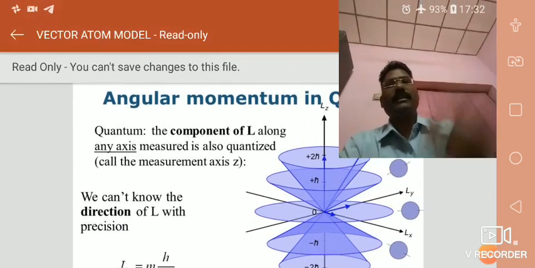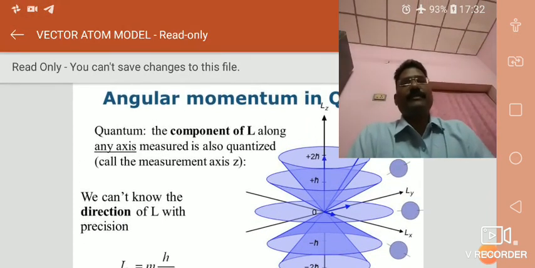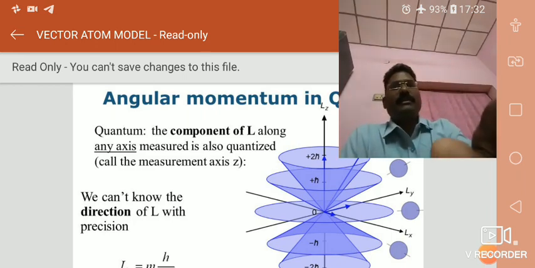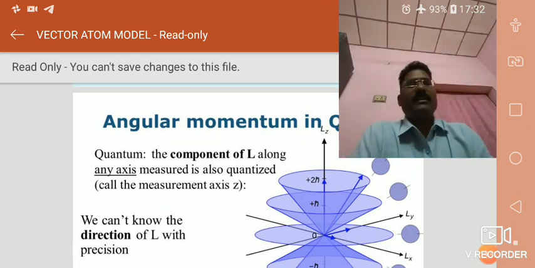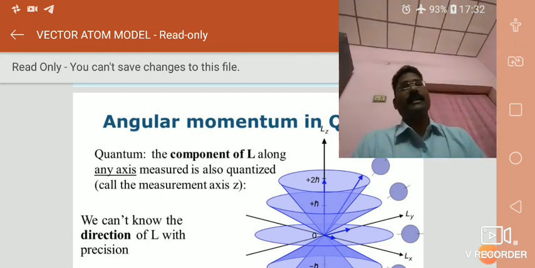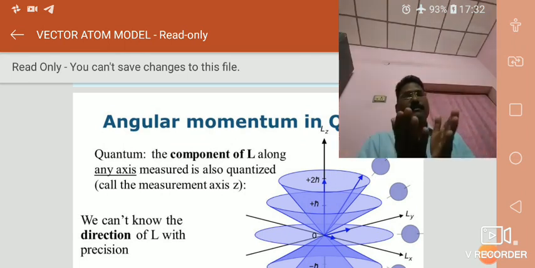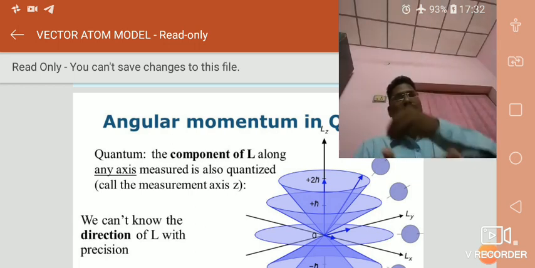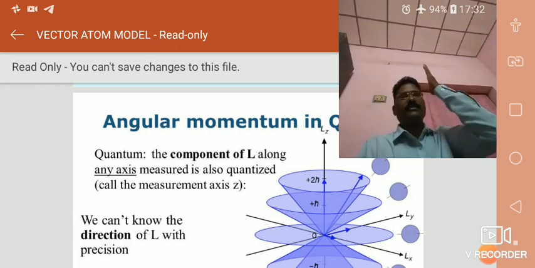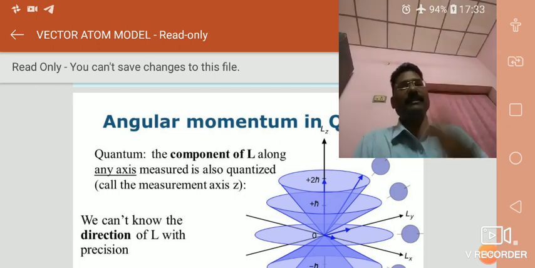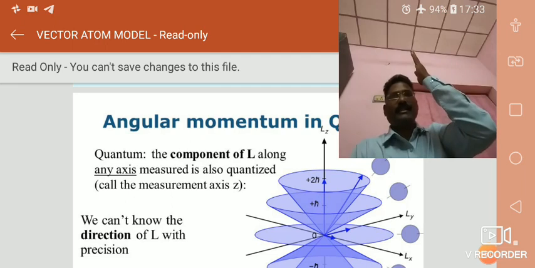And next one, how the calculations of the orbital angular momentum, capital L. Let's try to understand. Lz is the z direction, the quantity of angular momentum, the resultant quantity of angular momentum. Suppose the electron is moving in the xy plane, the resultant quantity of momentum is along the z direction. Therefore, the quantity is represented as the vertical direction Lz.